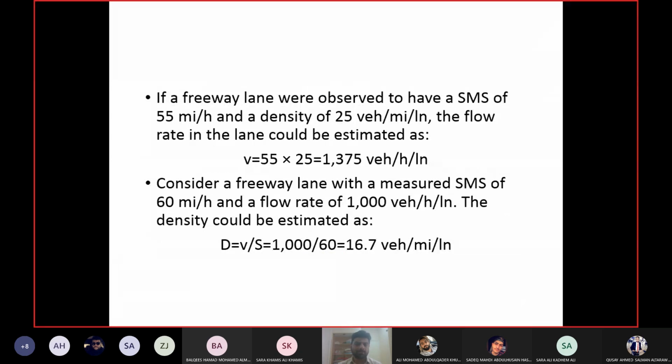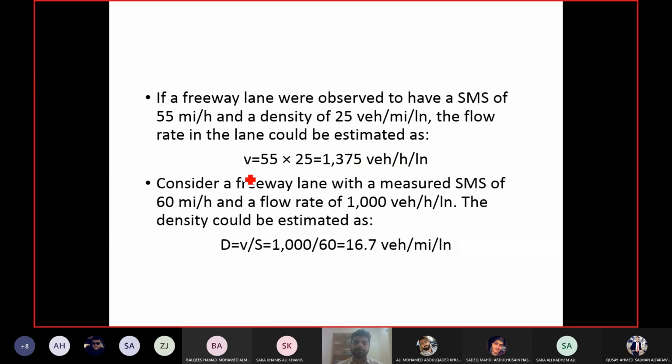Now, just to have two quick examples on the use of the basic equation of traffic flow. We said flow equals speed times density, right? So if a lane of the freeway has a space mean speed, here again they are mentioning specifically space mean speed, and density is given, then speed and density will give you the flow rate of this lane. So 55 times 25 is 1375 vehicles per hour per lane.